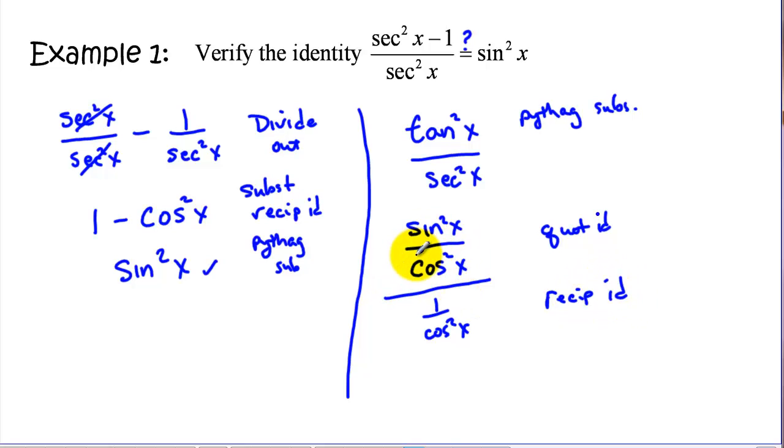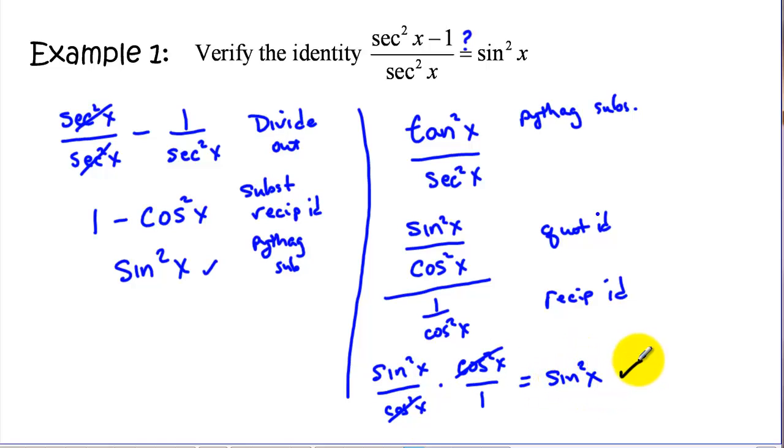Now I have a complex fraction, so we're going to change division into multiplying by the reciprocal. And now I'm going to cancel. Since this is multiplication, we can cancel, and we're left with sine squared of x. Again, verifying what we have, so this identity checks out.